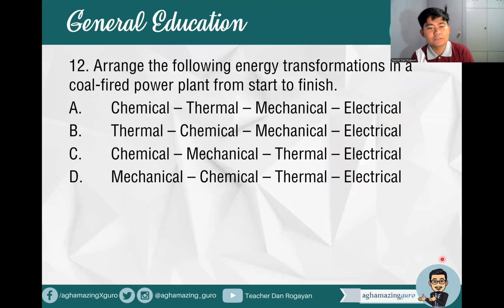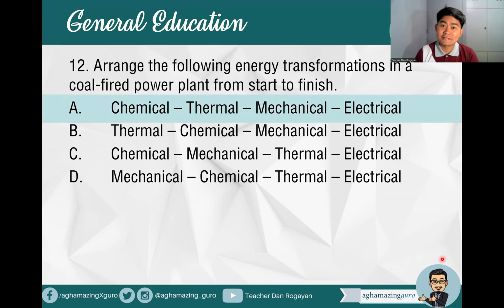Okay? Arrange the following, number 12. Arrange the following energy transformations in a coal-fired power plant from start to finish. We have four terms here: chemical, thermal, mechanical, electrical. So how do we arrange them correctly? It will show us the energy transformation in a coal-fired power plant. What do you think is the answer here? The answer is letter A: chemical, thermal, mechanical, and then electrical.